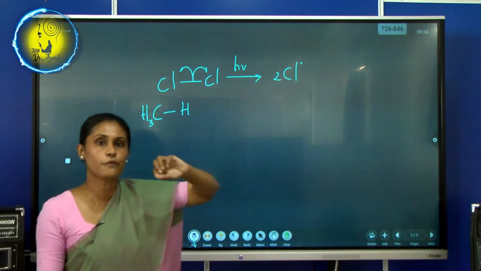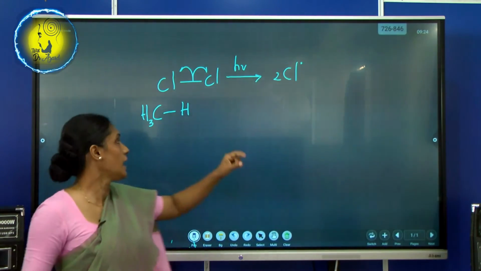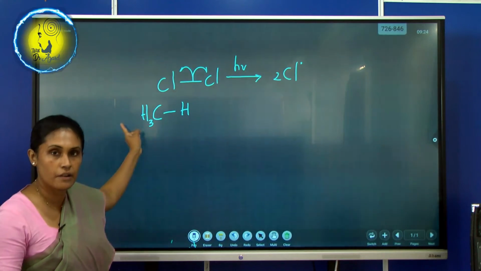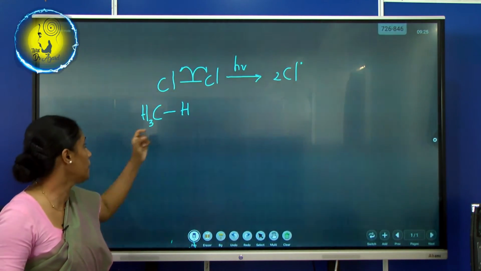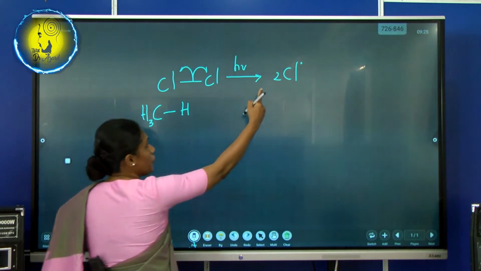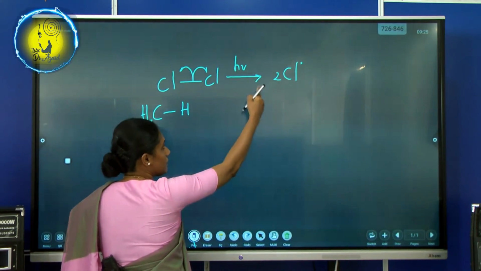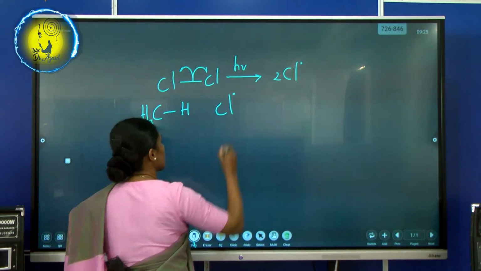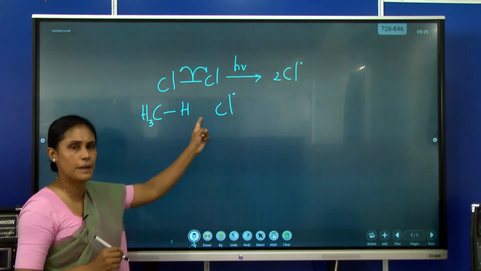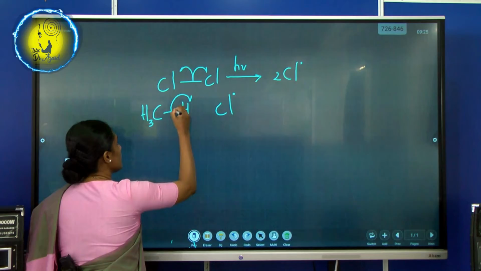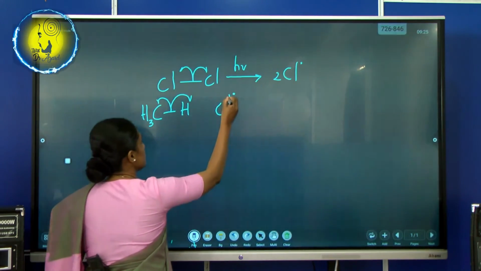But to begin the chain, I pointed out only one bond. The rest of the bonds are there, but I point out only one bond. Now I am going to take only one radical, the neutral radical. I'll take one. If you want, you can write plus here, no point, I just write. So here a homolytic cleavage takes place.